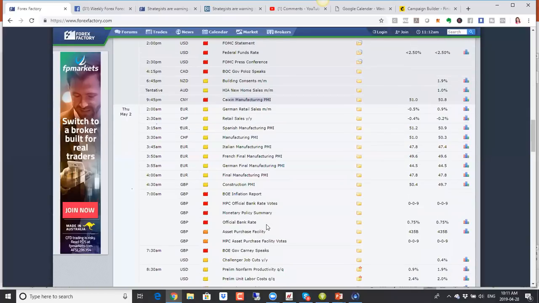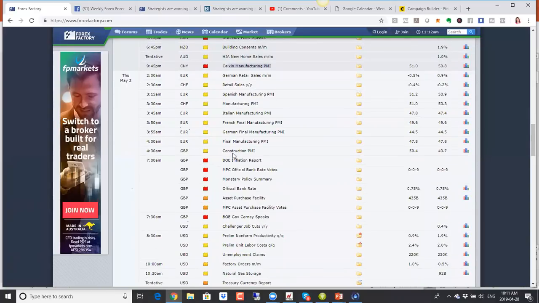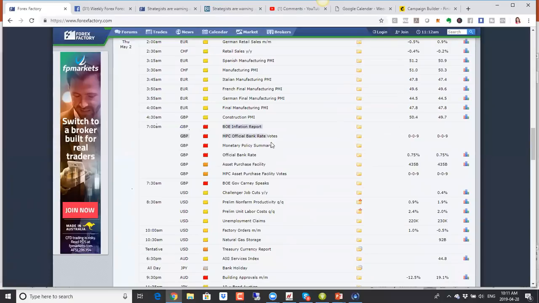On Thursday, we have another central bank, the Bank of England. We have the bank rate, not expecting anything to change here. But again, it will be the commentary that will really make a difference, with most of the central banks turning negative. The Reserve Bank of Australia has turned negative, as have the Fed, Bank of Canada, and ECB. All of these central banks have turned dovish. So if Bank of England follows the same path, it could have a negative impact on the British pound.